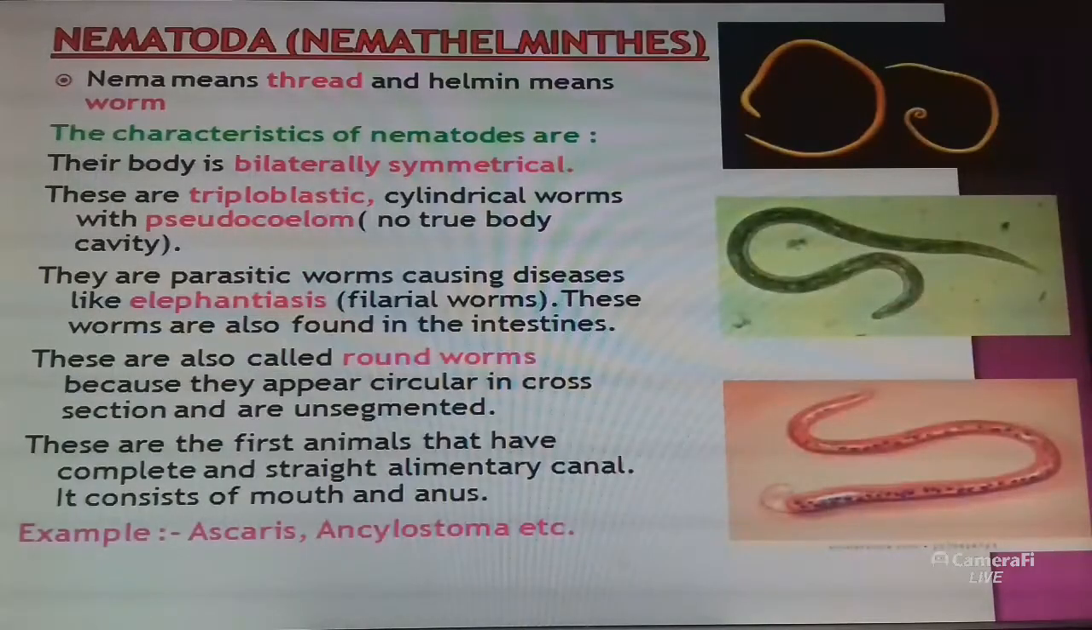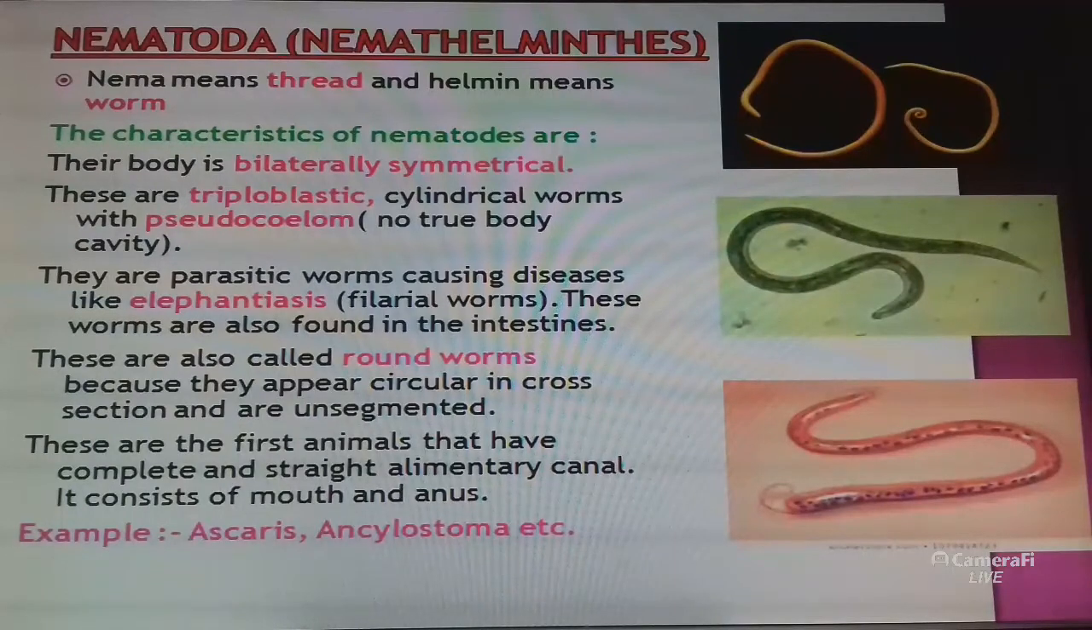Now the next group, Nematoda or Nemathelminthes. Nema means thread and helmin means worm. Thread-like worms are known as Nematoda or Nemathelminthes. What are the characteristics of this group? Their body is bilaterally symmetrical, divided into right and left halves of the same design. These are also triploblastic, with 3 layers of cells present. They are cylindrical worms with a pseudocoelom, meaning no true body cavity is present.